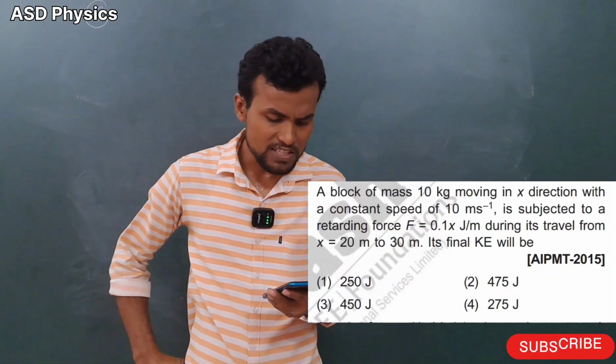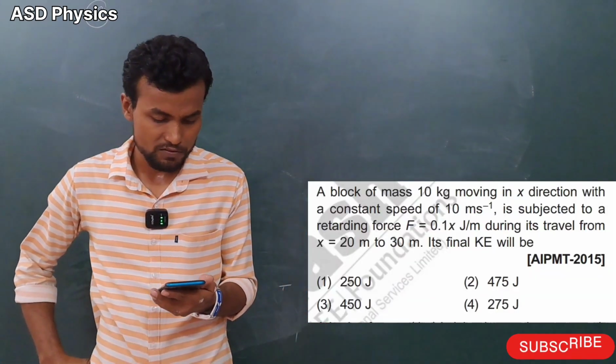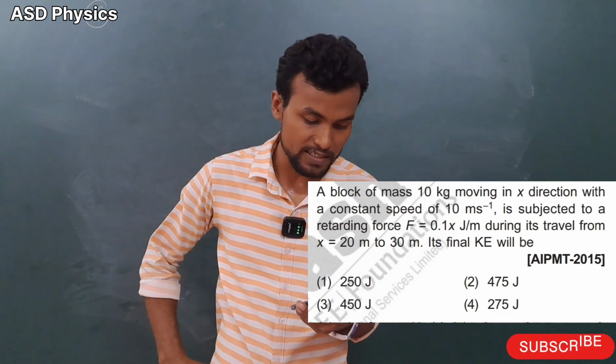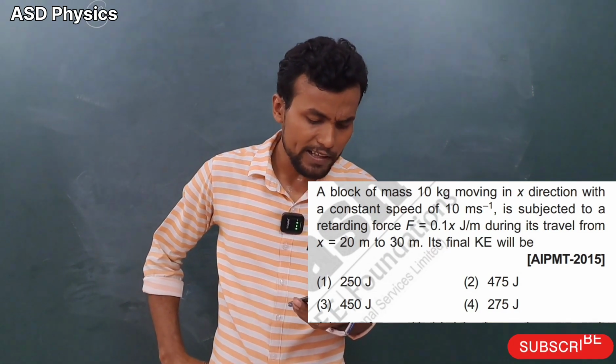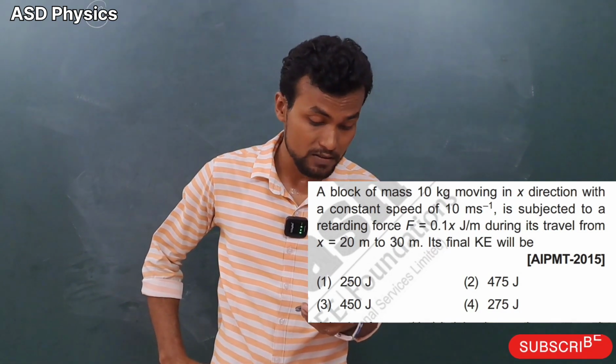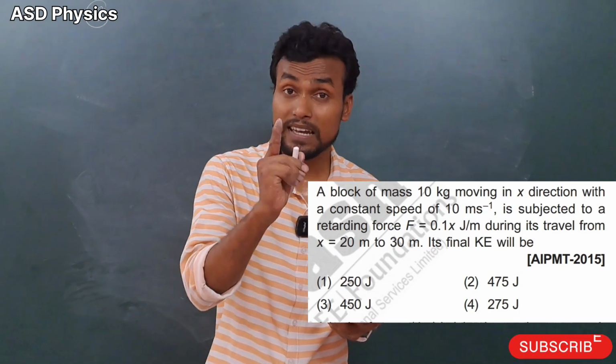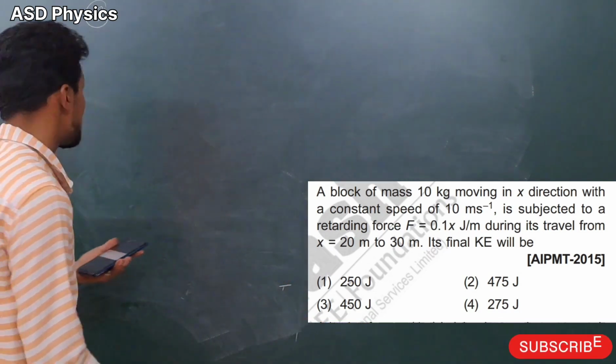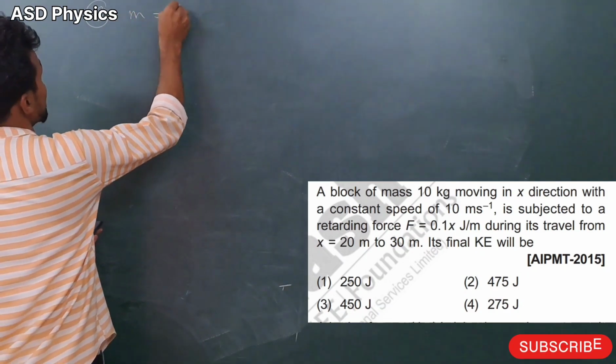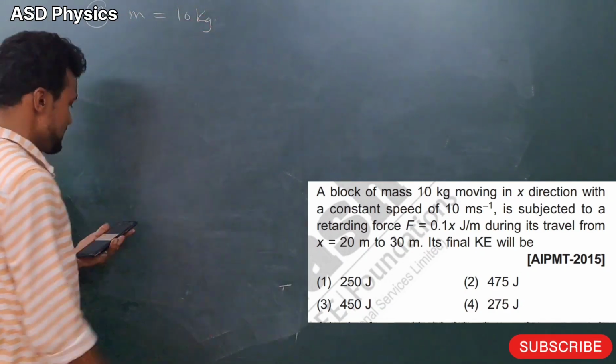A block of mass 10 kg is moving in the x direction with a constant speed of 10 meter per second. It is subjected to a retarding force of 0.1x. During its travel from 20 to 30 meter, what is its final kinetic energy? So see here, please. The mass is given as 10 kg.